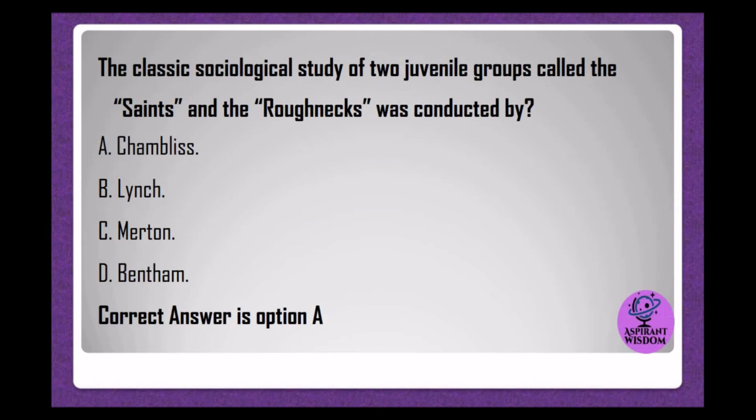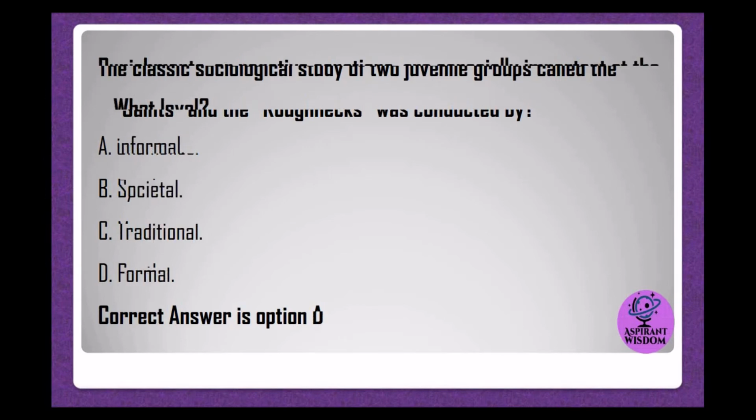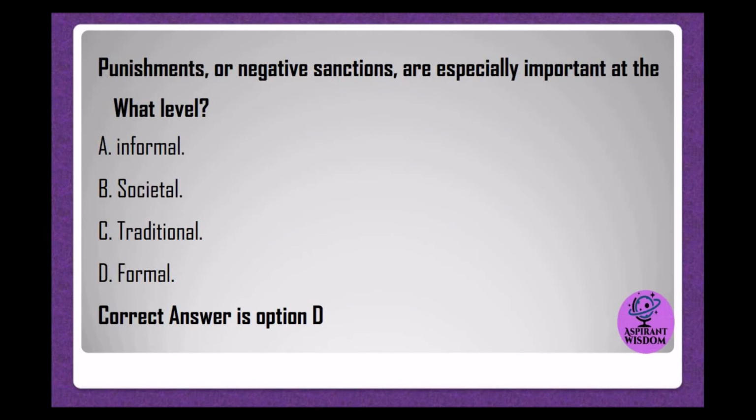The classic sociological study of two juvenile groups called the Saints and the Roughnecks was conducted by A. Chambliss. B. Lynch. C. Merton. D. Bentham. Correct answer is option A. Punishments, or negative sanctions, are especially important at the what level? A. Informal. B. Societal. C. Traditional. D. Formal. Correct answer is option D.